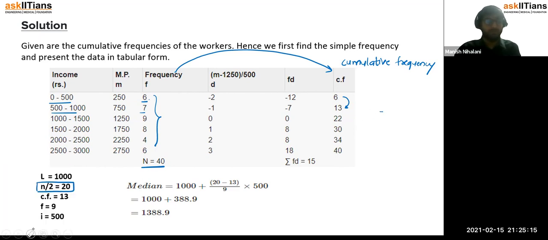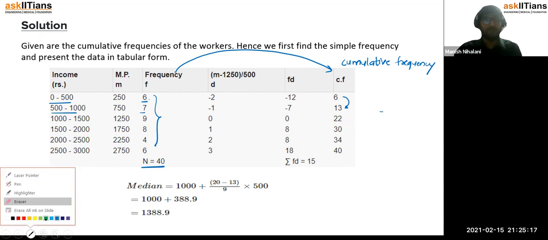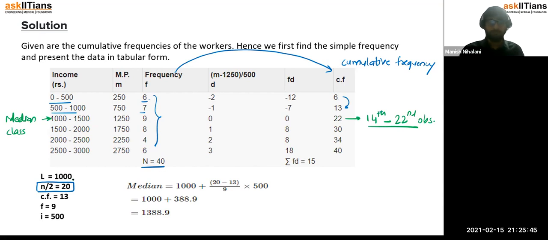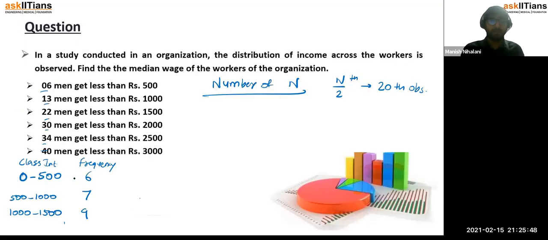After 19, basically after 13, the 14th observation to the 22nd observation lies in this class interval, which is 1000 to 1500, right? So that is why 1000 to 1500 is your median class. Therefore, the lower limit of the median class, L, is 1000. Right. Next thing we need in the formula is, so what is the formula for median?